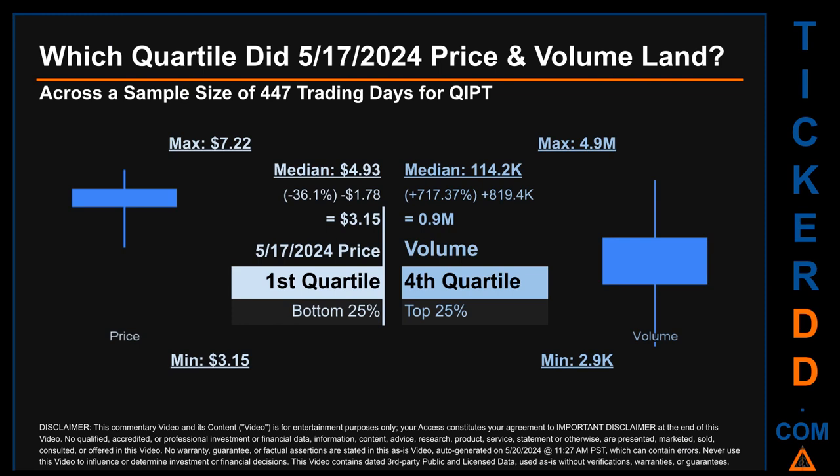Descriptively, QIPT has a median price of $4.93. Therefore, May 17, 2024 price was lower from that middle marker by 36.1%. The day's volume of 0.9 million was more than the median by 717.37%.